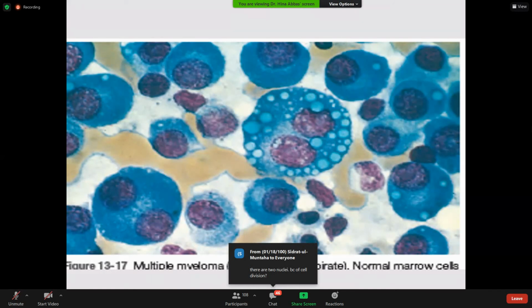I am concentrating on the normal plasma cell morphology, and the normal plasma cell looks like this: abundant cytoplasm, eccentric nucleus, and a paranuclear halo. Class time is running out, so we'll quickly go through it. This is the Mott cell, a variation of the plasma cell, with so many vacuoles. This is the binucleated plasma cell because of increased mitosis; when abnormal proliferation takes place, the morphology gets disturbed because of the increased proliferation rate of the cell.